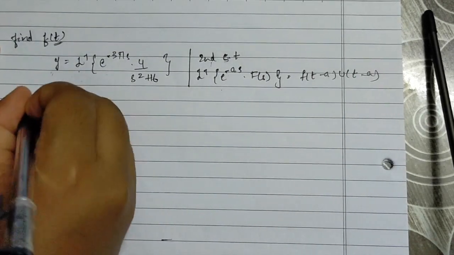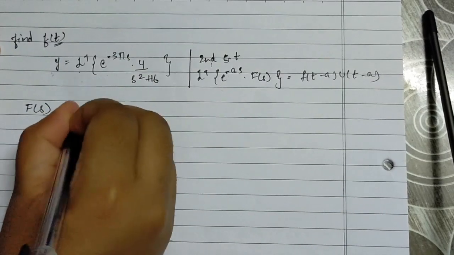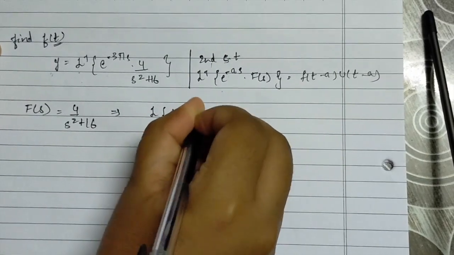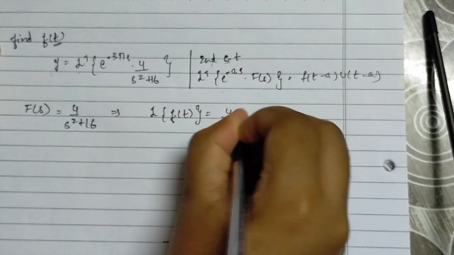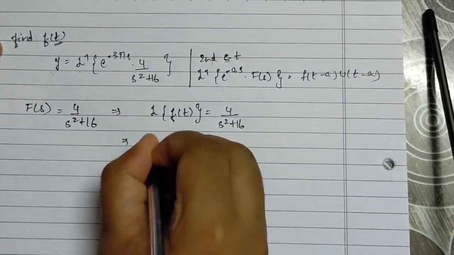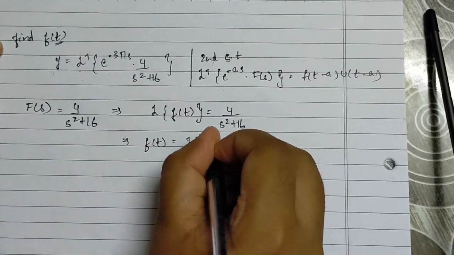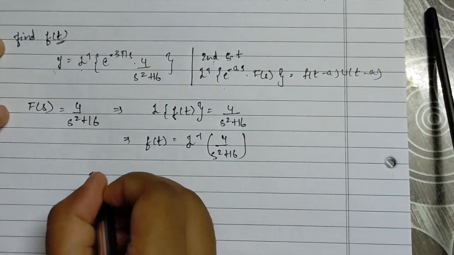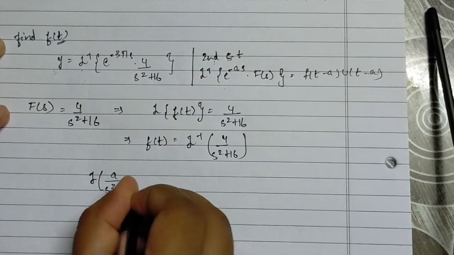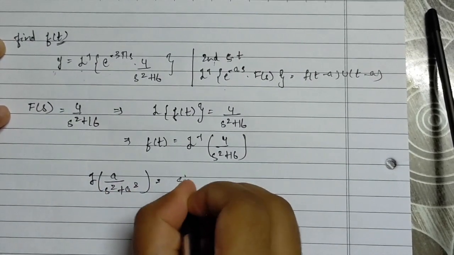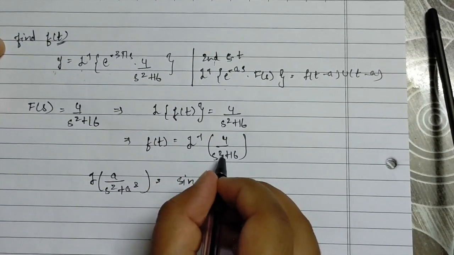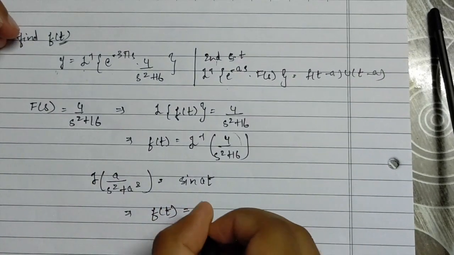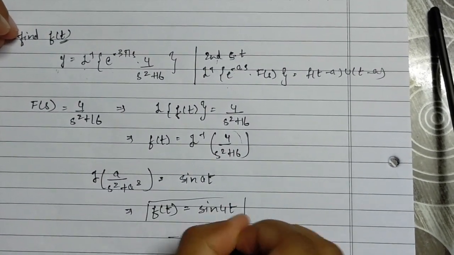Comparing both of them, we have F of s equals 4 by s squared plus 16, which implies f of t equals inverse Laplace of 4 by s squared plus 16. We already know that the inverse Laplace of a by s squared plus a squared equals sine at. So f of t equals sine of 4t.